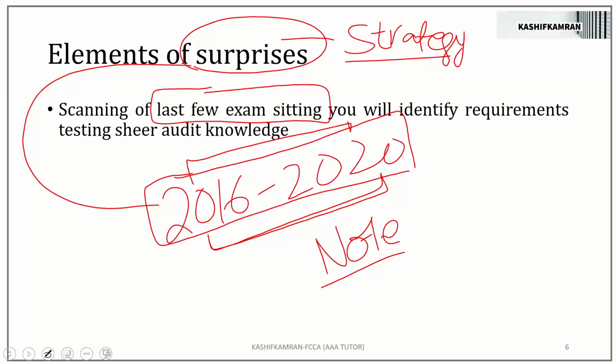Leave it for the last. So if it is a 10 marks surprise, ideally if you leave 20 minutes at the end of the exam hall, it will be good to do something with the surprise. Even if you score 4 out of 10, or 5 out of 10, or even 3 out of 10 in the surprise area, is that better than getting 0?